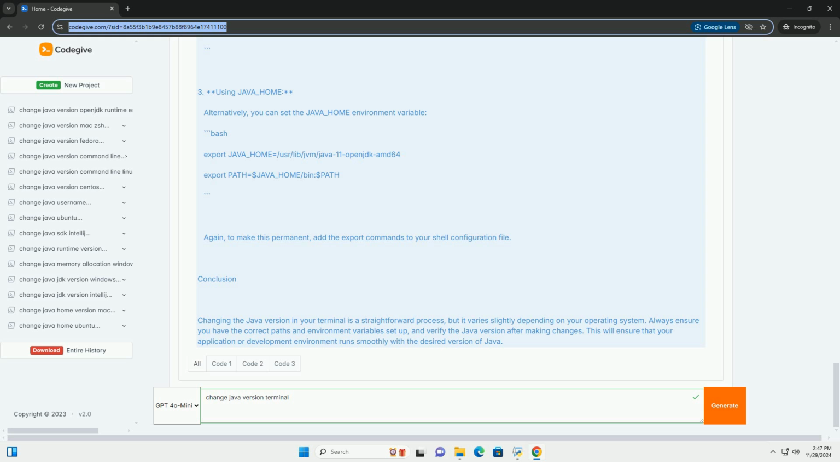For example, if you installed JDK 11 in C:/Program Files/Java/JDK11, you would add C:/Program Files/Java/JDK11/bin to your Path variable. Move the new path to the top of the list to prioritize it. Open a new command prompt and check the version. 2. Using the command line. If you have installed JDKs using tools like SDKMAN or similar, you can use the command